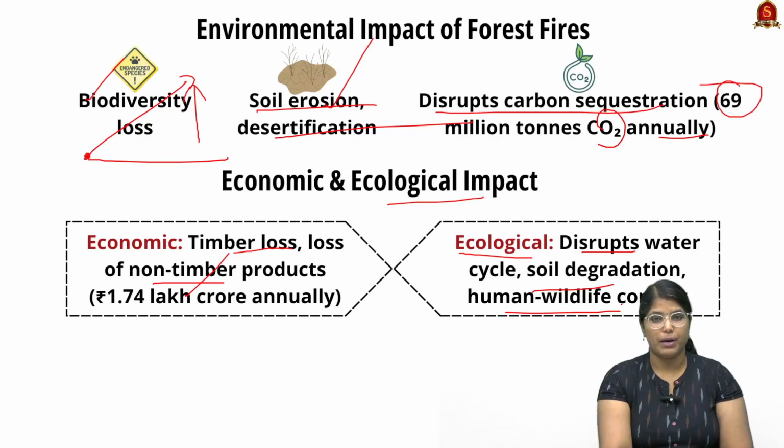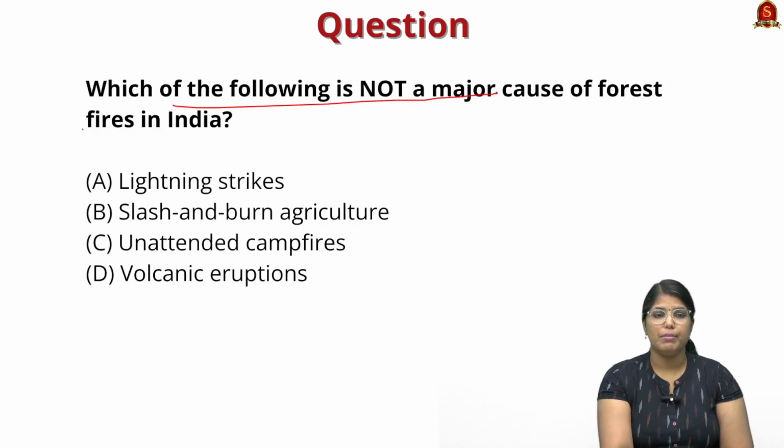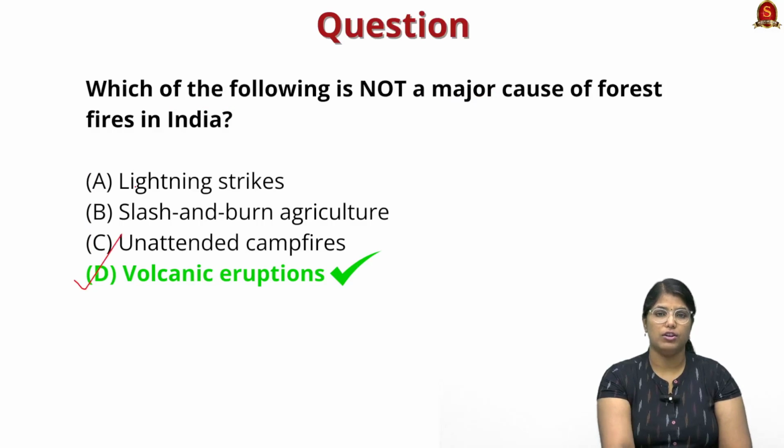Now I have a preliminary question for you. Let me read out the question. Which of the following is not a major cause of forest fire in India? So here the correct answer for the question is option D, volcanic eruption. So with these learned points, now let us move on to the next news article discussion.